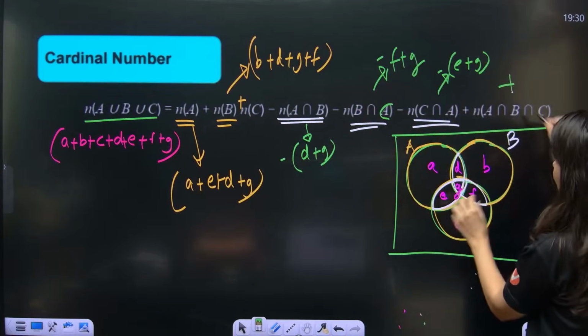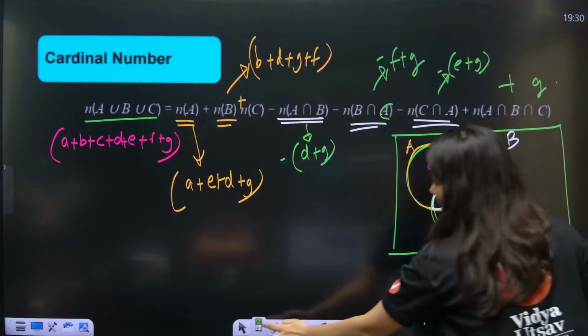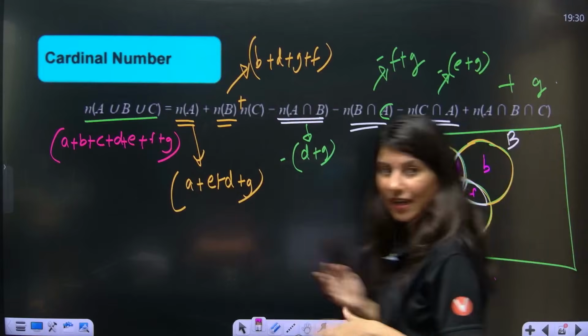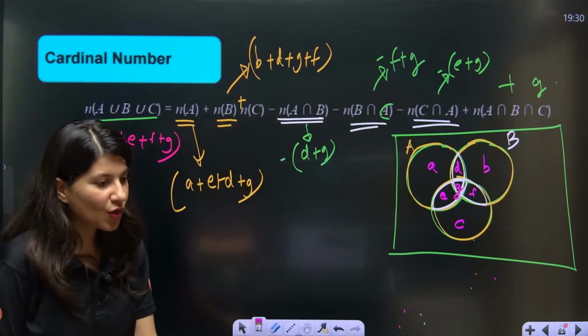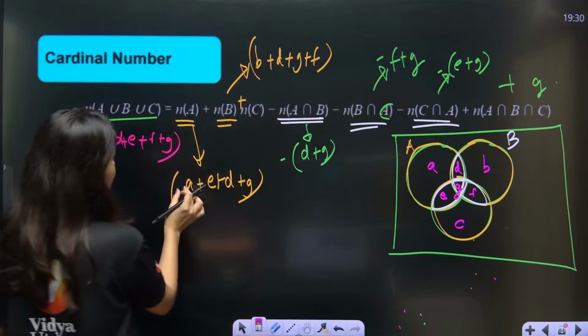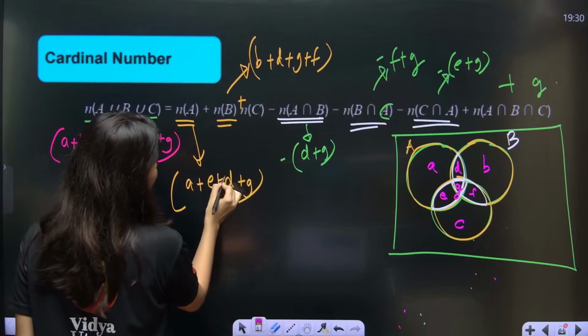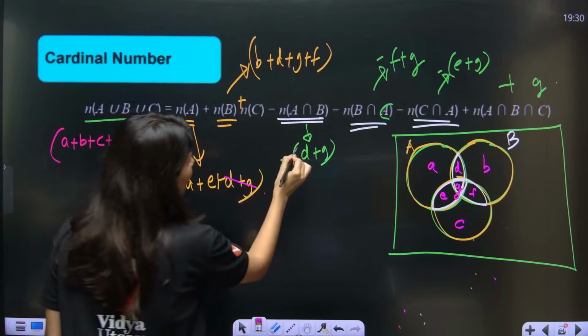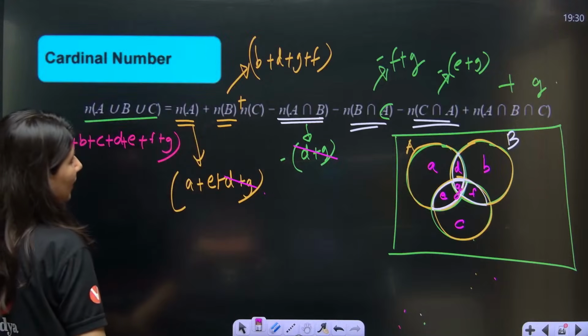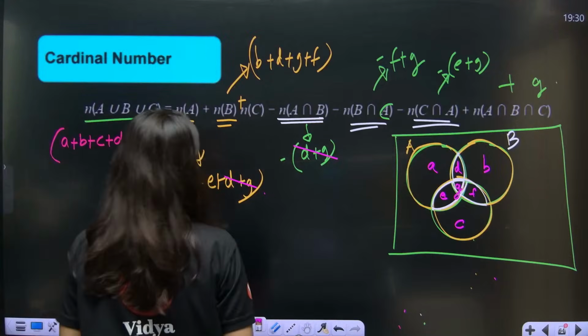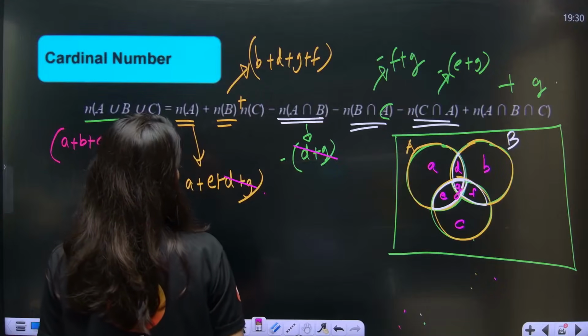Now plus A intersection B intersection C is plus G. Now just take everything, whatever is getting cancelled out or not. So this is A, E, D, G. So D plus G is getting cancelled out with D plus G. C, what is C by the way?